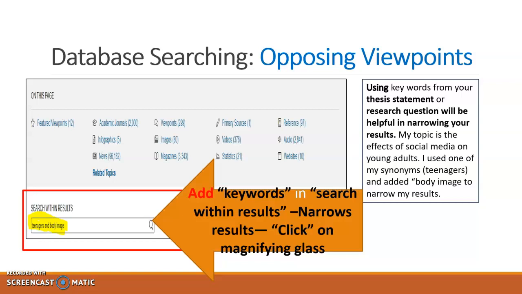As I said before, reading the overview of a topic will help you narrow your results because you may be able to find names or even subjects that will help you narrow down your topic. So, under social media, since our topic is teenagers and we're focused on body image, we need to find only articles that discuss teenagers and body image. So I simply put in, within Search Within Results, teenagers and body image to help narrow my results. Let's see how that helps us.